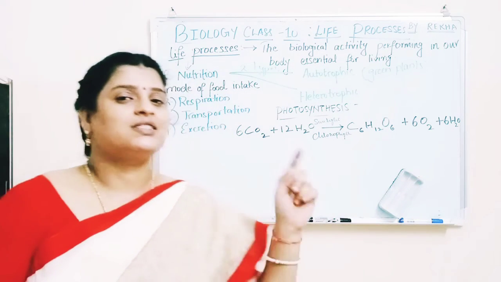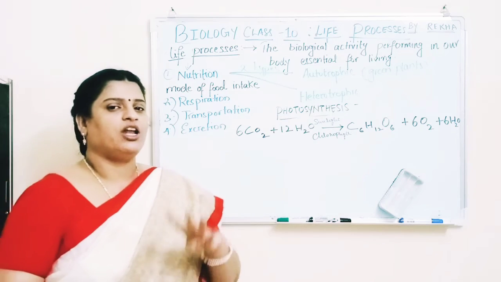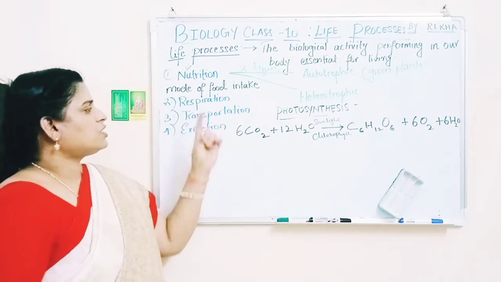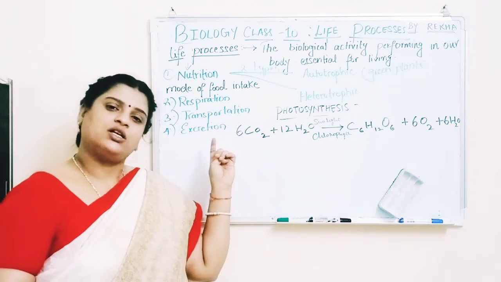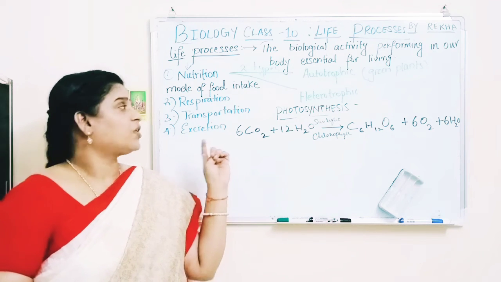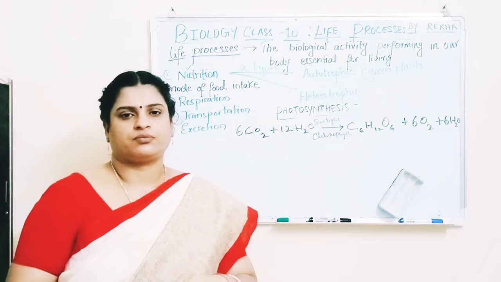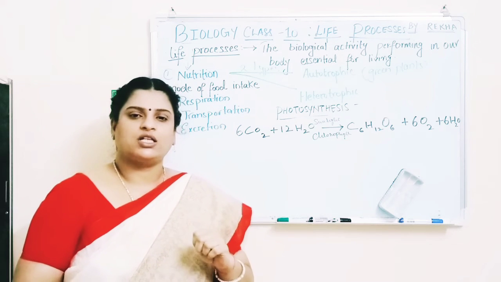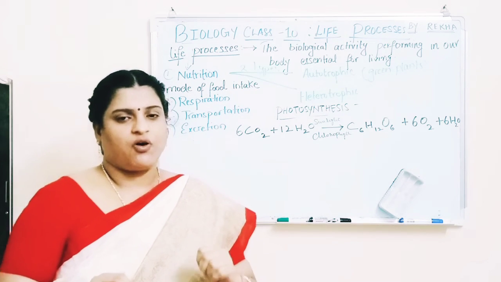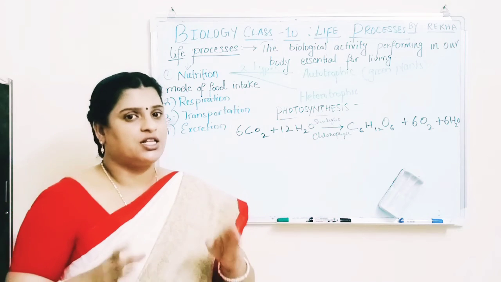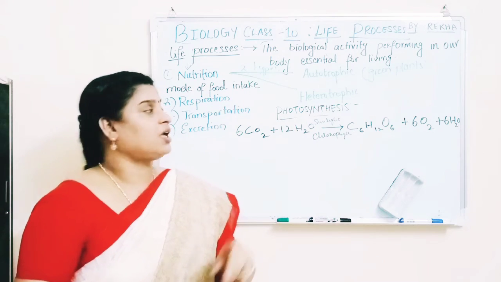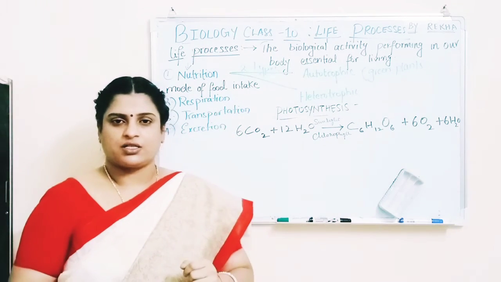But in this chapter we are going to see only four: nutrition, respiration, transportation and excretion. First one is nutrition. What is nutrition? All living organisms need energy for living, meaning they need energy to perform the life process activities.